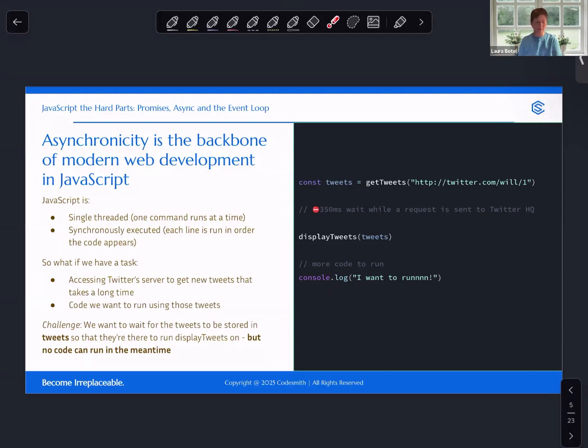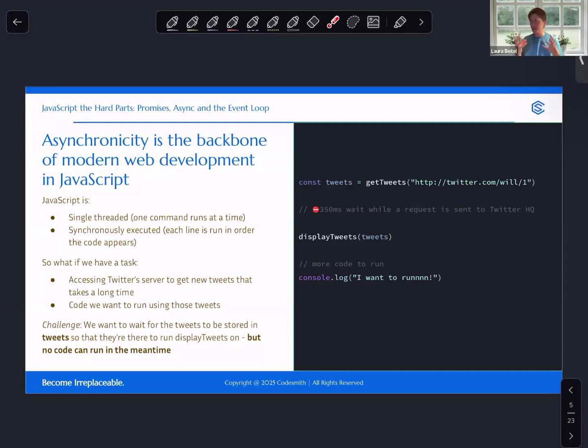To be truthful, asynchronous JavaScript is really responsible for the way that we experience the internet today, and responsible for our expectations of the internet. We expect websites to be fast, and websites can be fast because we can run code asynchronously through these mechanisms that we have available to us via JavaScript.